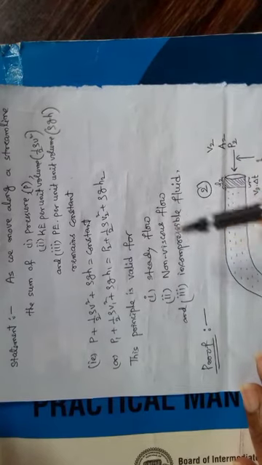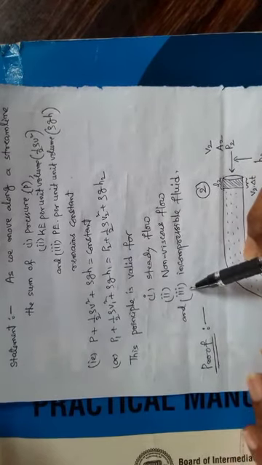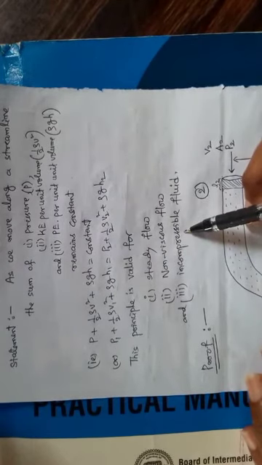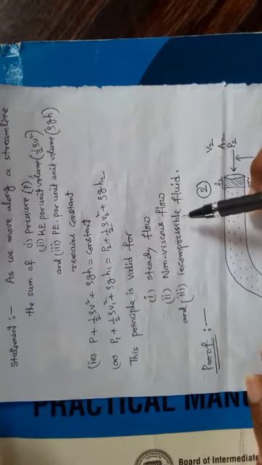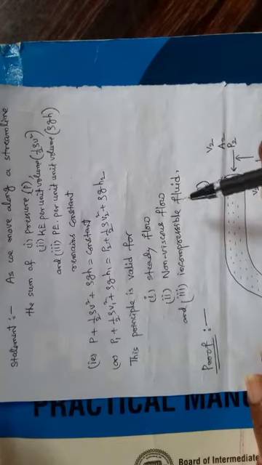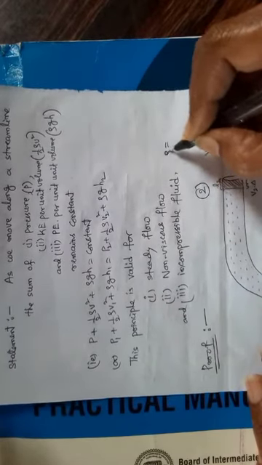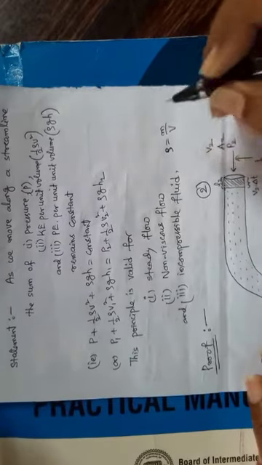Now, third one, the fluid should be incompressible. It means it will not be compressed, meaning you cannot decrease its volume. So if you cannot change its volume, its density remains constant, because density is equal to mass by volume.